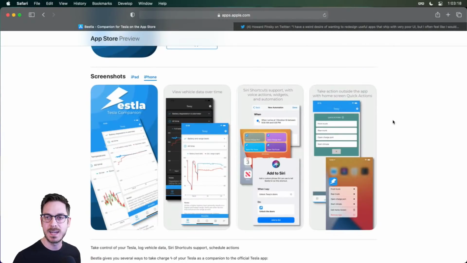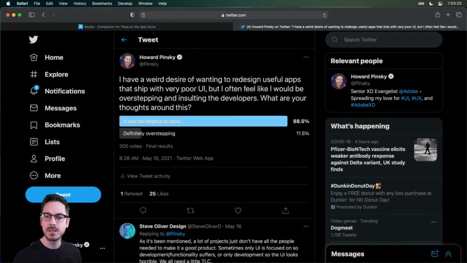It's a very promising application, but I would love to see it go in a little bit of a different direction UI-wise. And a large part of you said it could be helpful to developers for designers to maybe add a little bit of polish to their applications. And of course, you have to do this tastefully, right? And we're going to talk a lot about this as we go. We don't want to insult people. We don't want to say you're a terrible designer and fix it, right?